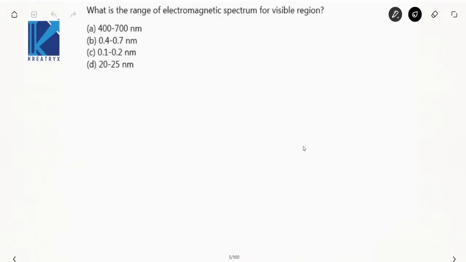What is the range of the electromagnetic spectrum for the visible region? This visible region of the electromagnetic spectrum is also called photosynthetically active radiation, PAR.